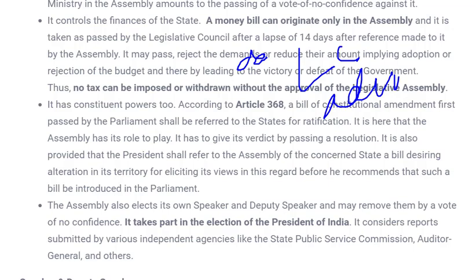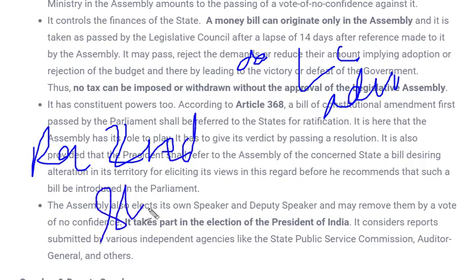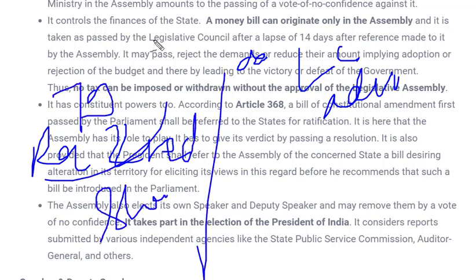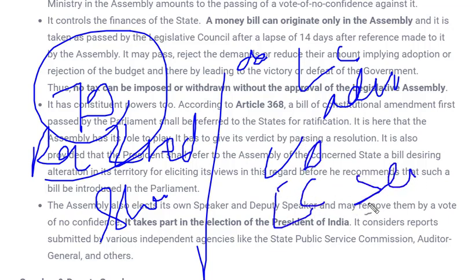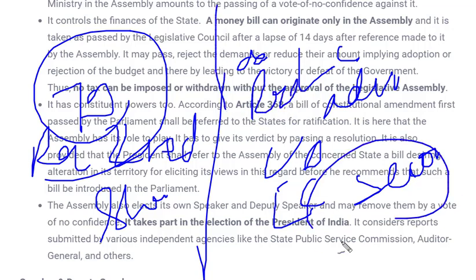If we understand simply, we can say that Rajya Sabha is the second house, which is very important, and it shall be present in Parliament, as given in Article 79. I've told this many times, so you might have memorized it by now. But in the case of Vidhan Parishad or Legislative Council, it is the secondary house, not the second. Secondary means you know very well: if any work is done with the primary, there is no need of the secondary person. So in the case of the state legislature, the legislative council is just a secondary house for them.